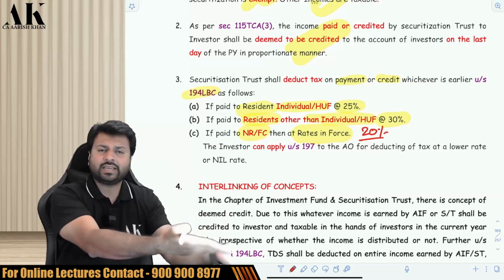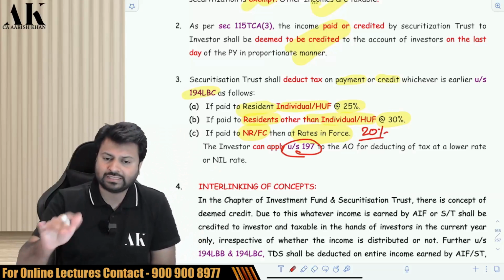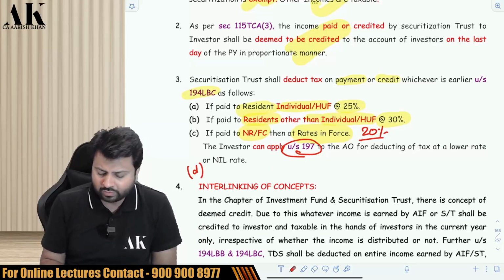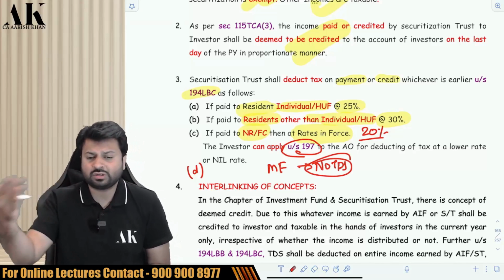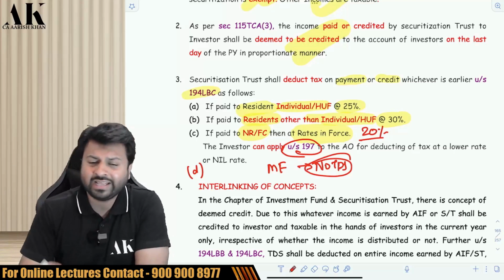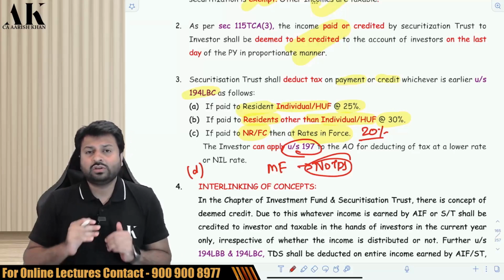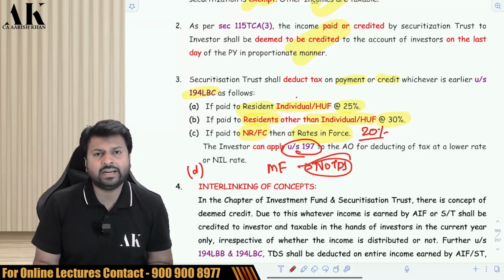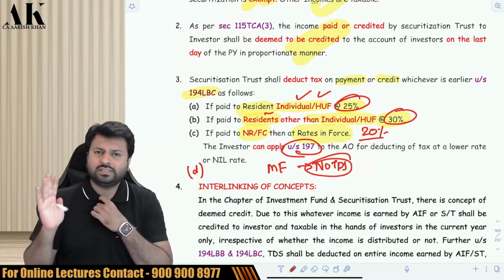The other person can also give a lower deduction or no deduction certificate under 197. One more point I would like to add: if you make the payment to mutual fund companies, then no TDS. As you all know, when the investor is a mutual fund company, there is no need to deduct any TDS. So for a resident individual or HUF, you are making payment at 25%. Other residents 30%. Non-residents, rates in force. Mutual fund, 0 rupees, no TDS.